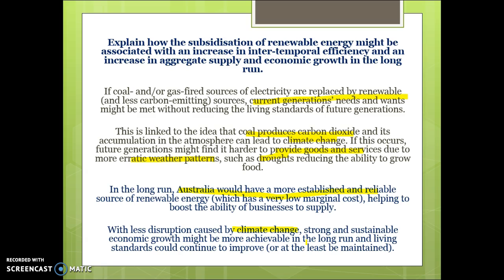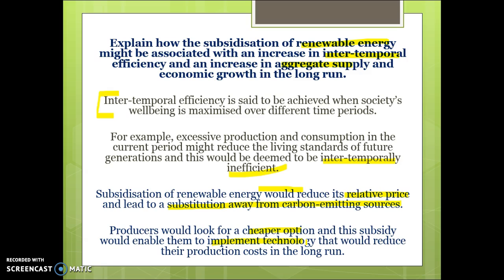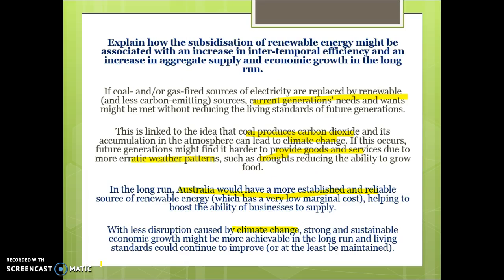So you want to explain what intertemporal efficiency is, how subsidies impact relative price and promote investment spending, what are some of the problems with using carbon and how it can affect aggregate supply in the long term, and the benefits in the long term from switching to more renewable energy.